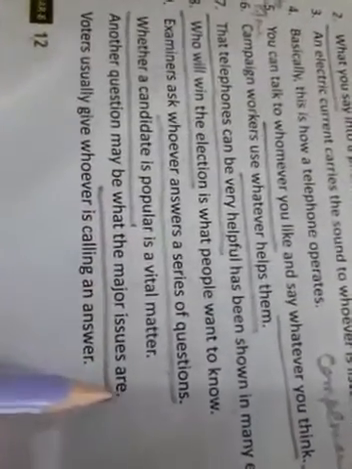Okay. Next, sentence number 10. Whether a candidate is popular is a vital matter. Whether a candidate is popular is a noun clause and this is subject. Next, another question may be what the major issues are. What the major issues are is a noun clause and it is used as complement noun.